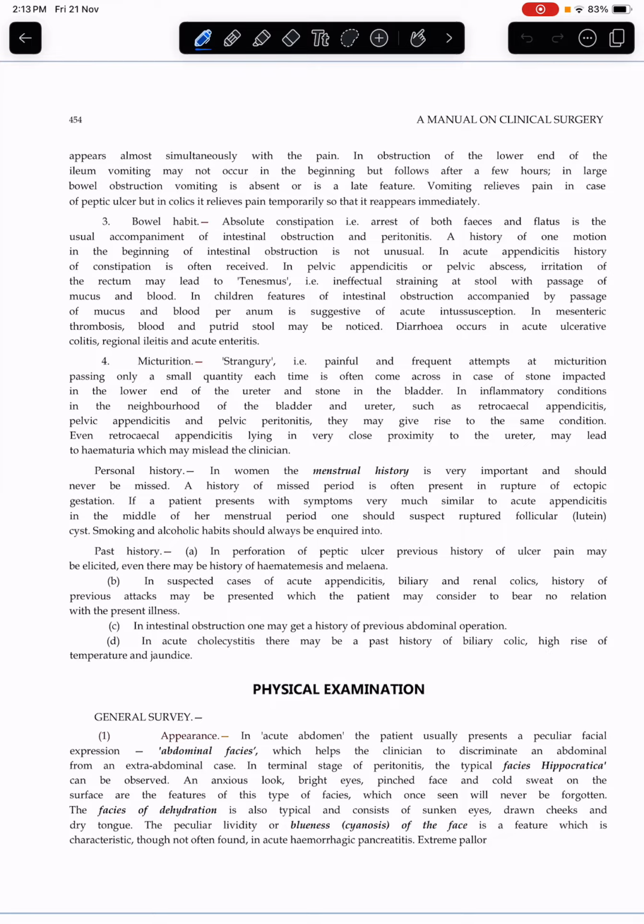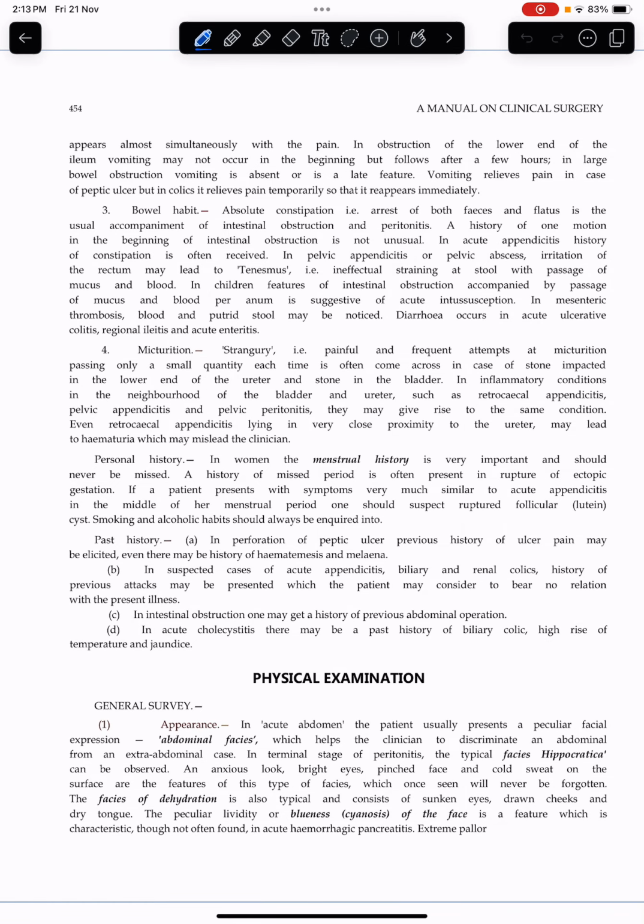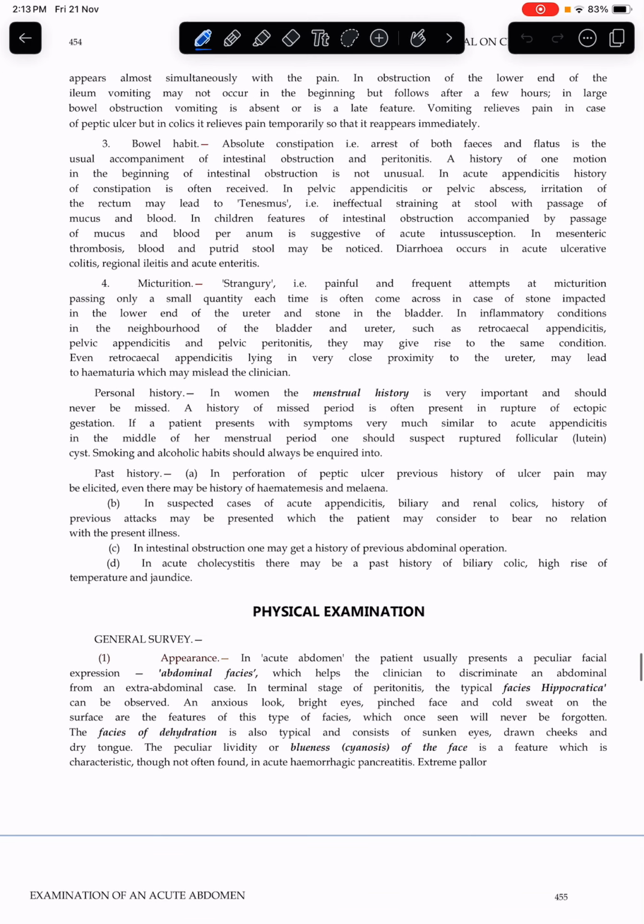In mesenteric thrombosis, blood and putrid stool may be noticed. Diarrhea occurs in acute or ulcerative colitis, regional ileitis, and acute enteritis. Micturition strangury, that is painful and frequent attempts at micturition, passing only a small quantity each time, is often come across in the case of stone impacted in the lower end of ureter and stone in the bladder.